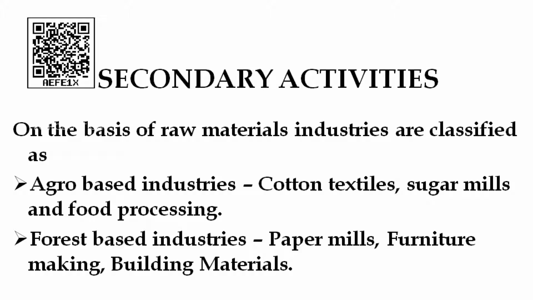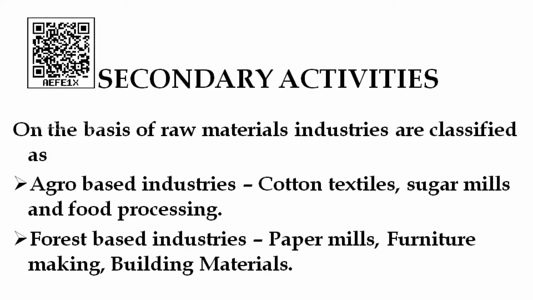Good. The next industry is the sugar mill. This also comes under the category of agro based industries. We cultivate sugar cane from the farmers, collect the sugar cane, and it is taken to the industries. There it is crushed; we can take it as juice, make it into jaggery, or make it into sugar, and that process we call a secondary activity.